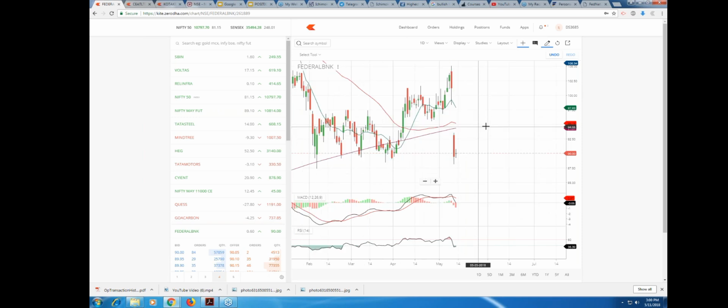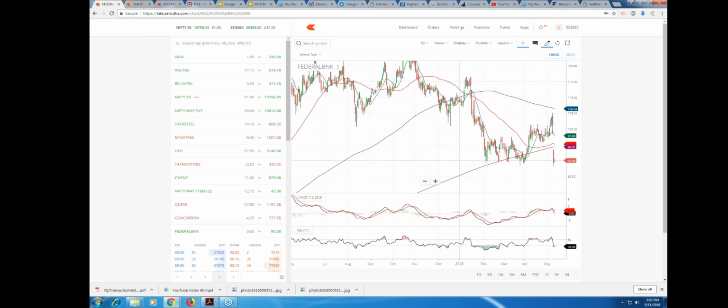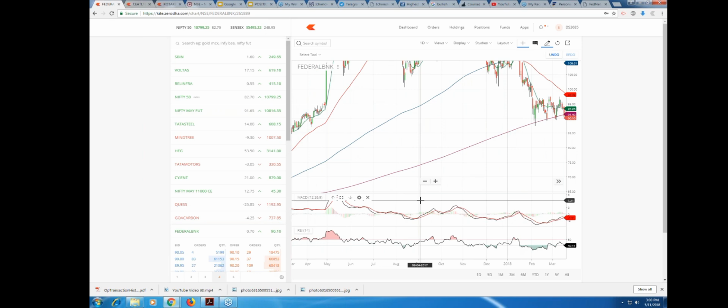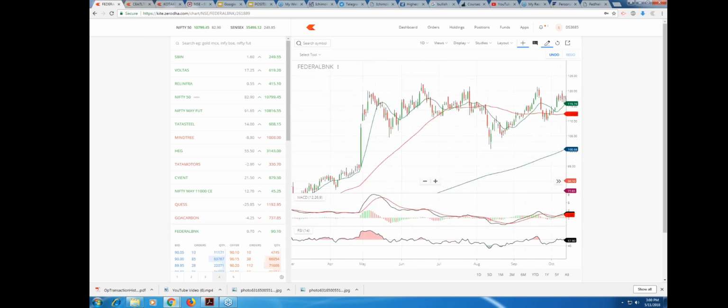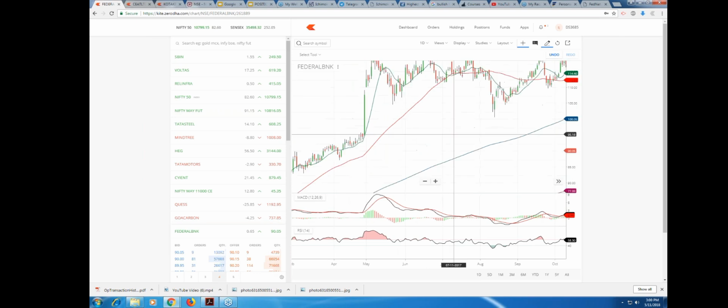All right, MACD is the default value, and I'll tell you when is my buy situation, when is going to be my buy setup, when is going to be my sell setup. What I have done, RSI I have made overbought at 60, oversold at 40, right?